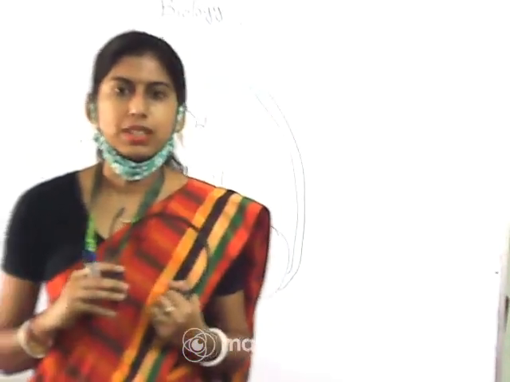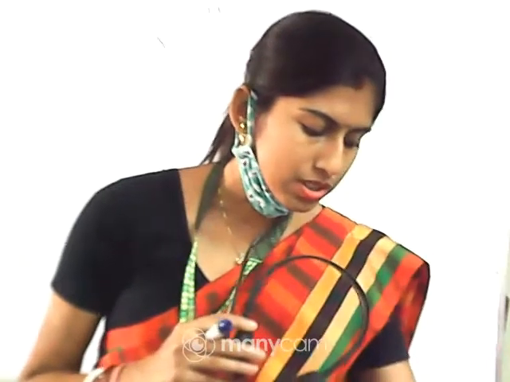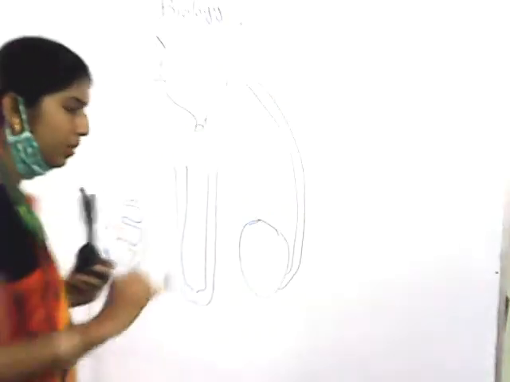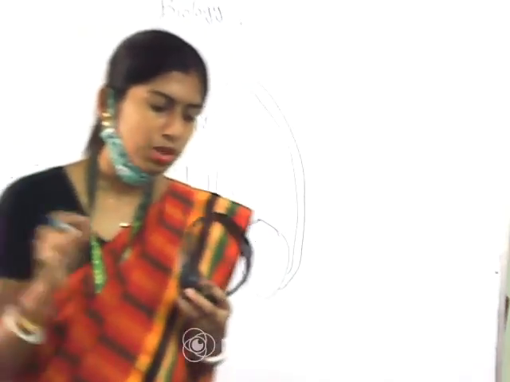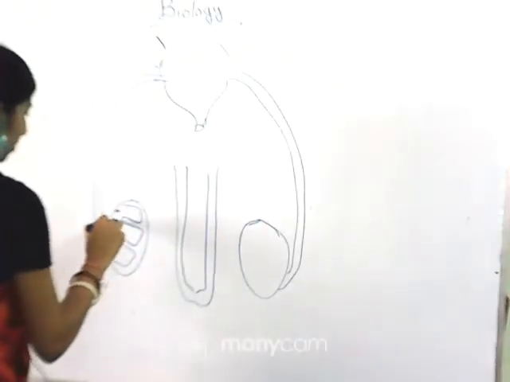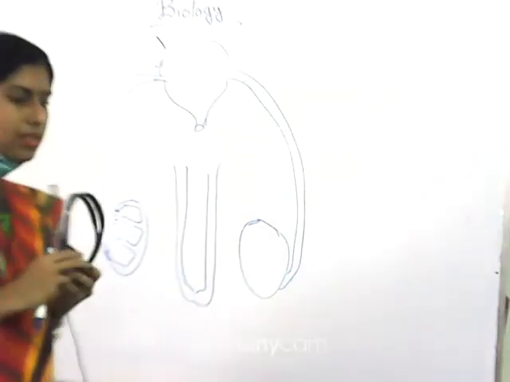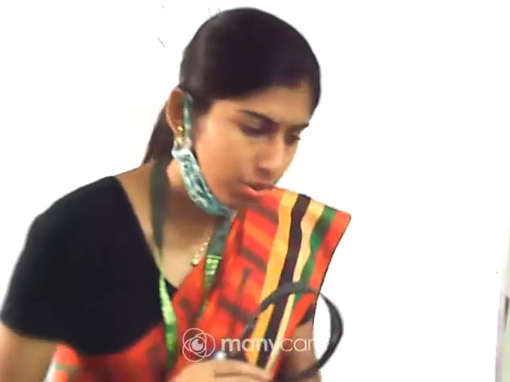Okay, so it will be better if you check the diagram from the book, on page number 43. Then you will get a clear idea. Okay, so the sperms will be produced inside the seminiferous tubules, and after that these seminiferous tubules of the testes will open into a structure which is considered as rete testis. And the rete testis will join into a structure which is considered as vasa efferentia.